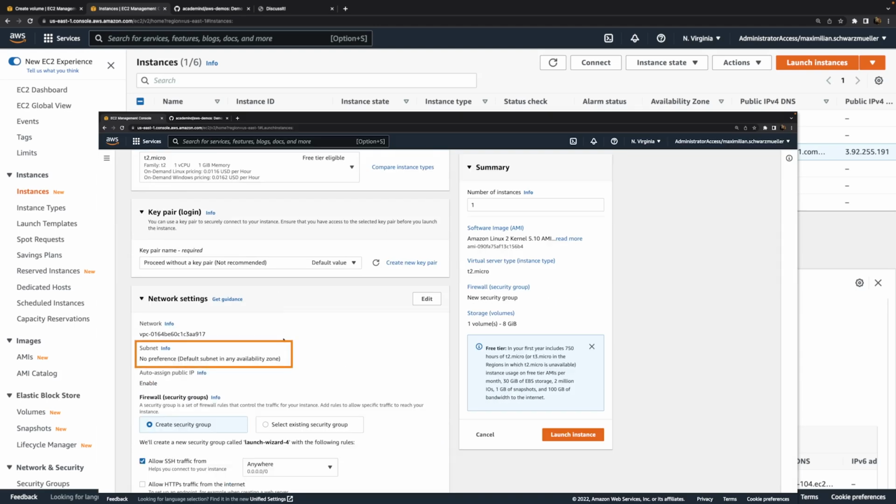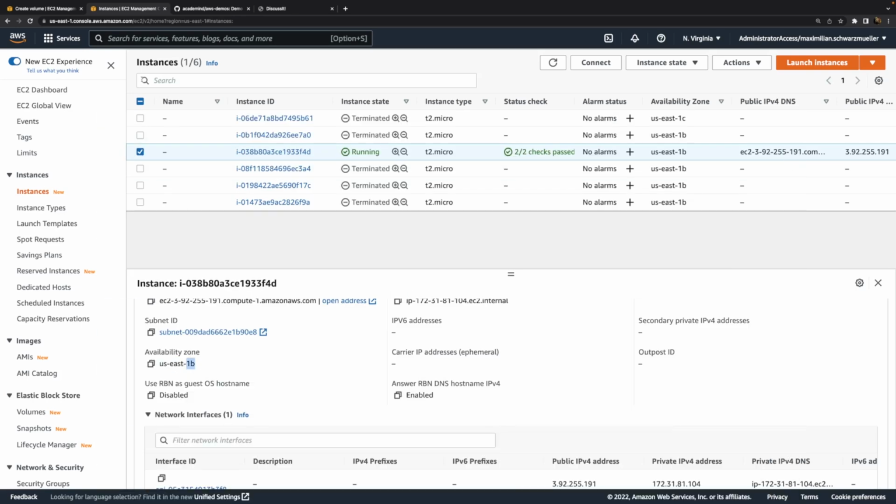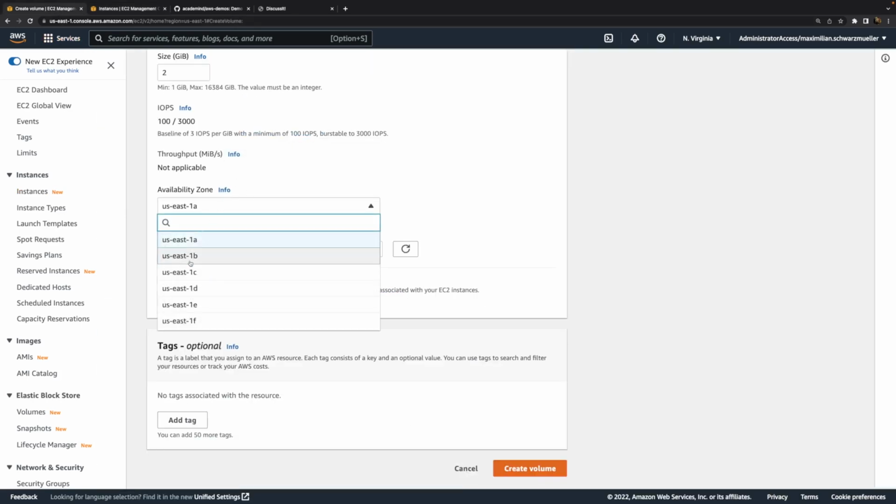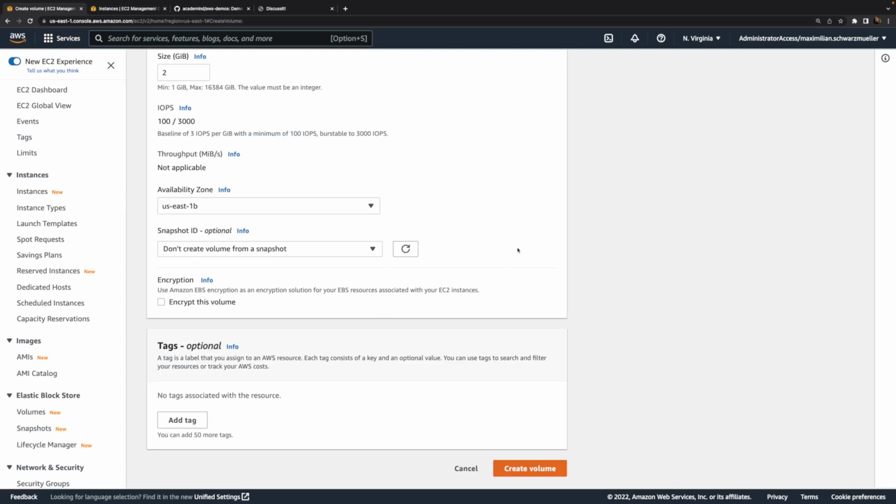We could have chosen one manually when we launched an instance, but since we didn't make a setting there, any availability zone was picked. So here it's 1B for me. Hence, I'll make sure that my hard drive is created in the same availability zone. Because you can only attach volumes to instances if they are in the same availability zone.